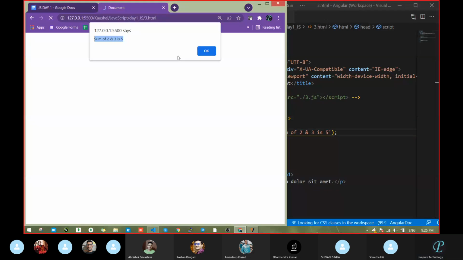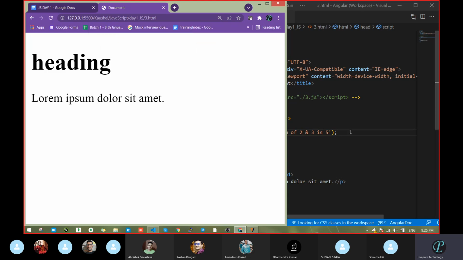Correct or not? Correct, sir. Some pop-up is there. Sweta, is this correct? With the help of alert, we are showing the output to the user. Yes, sir. Got it? That is not live server. Okay? Dharmender, clear? So with the help of alert, we can show the output to the user. This is one way. What is the second way?